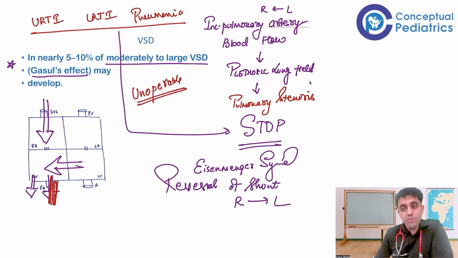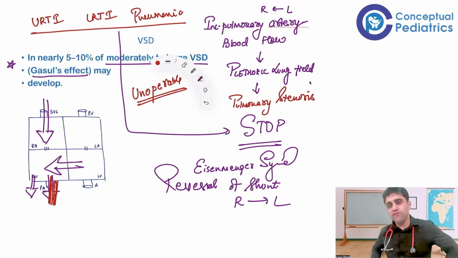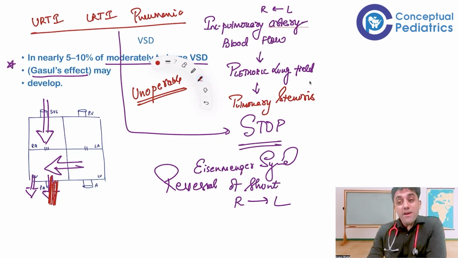You can't even operate now, that much damage has happened. Now this thing is known as Gasul's effect, where there is a paradoxical improvement. Suddenly there is an improvement in the clinical condition of the baby, but the reality is something else. The reality is the child is getting a bigger damage.